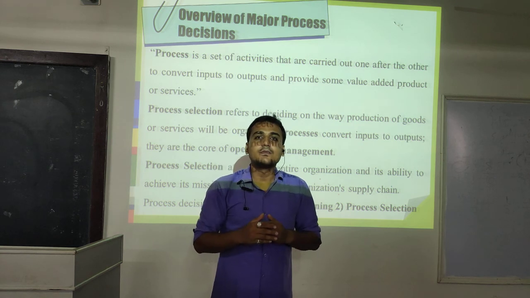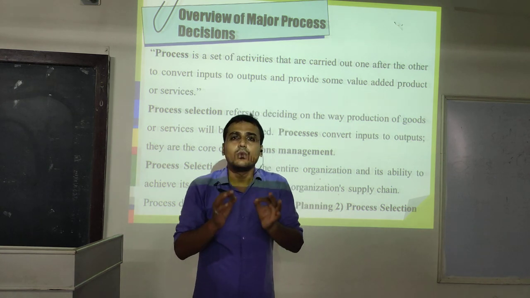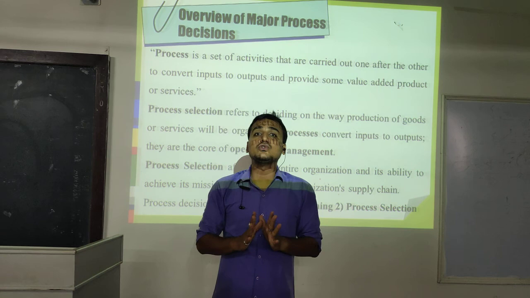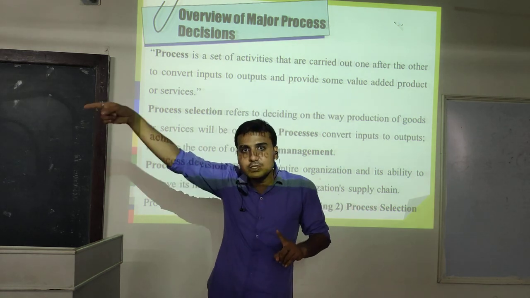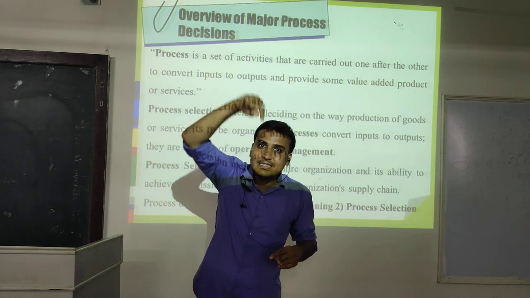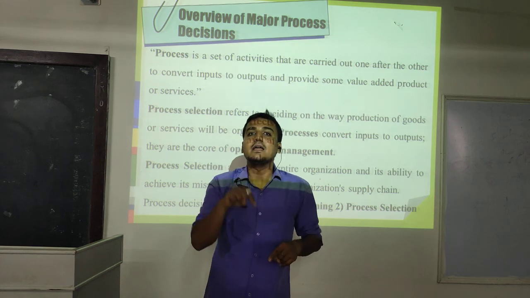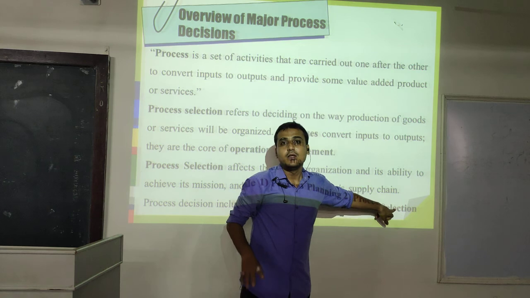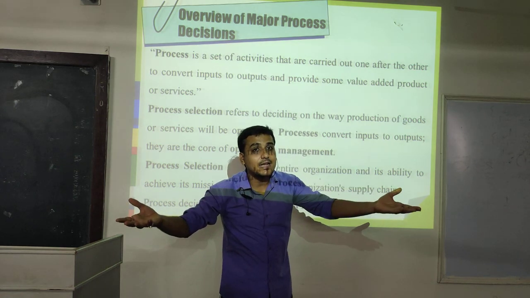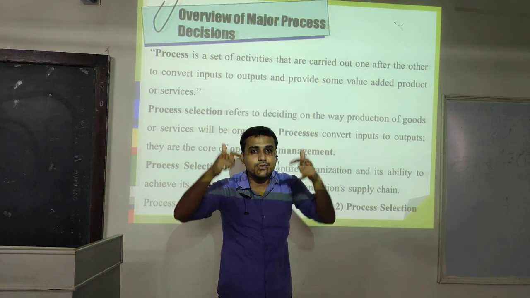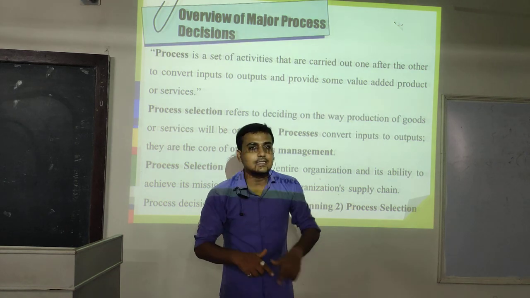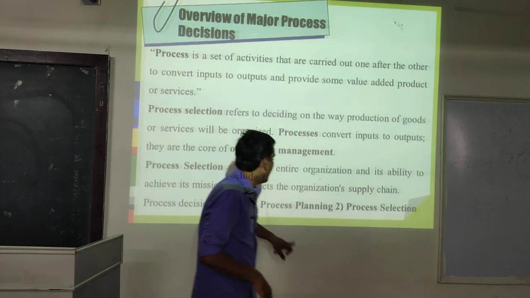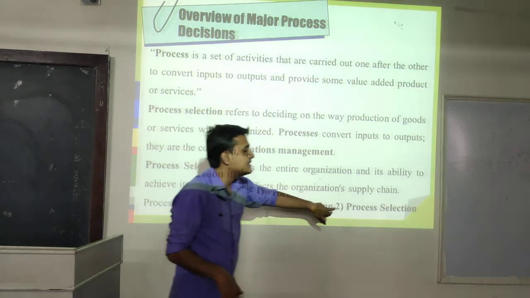In simple words, whatever activities we are going to implement in the future, but we decide these activities in the present, it's called planning. Selection is the same way. There are many techniques available in the market, but which techniques must we select in the organization? It's called selection. Before that, process is the same word.